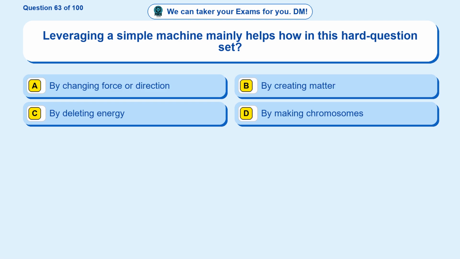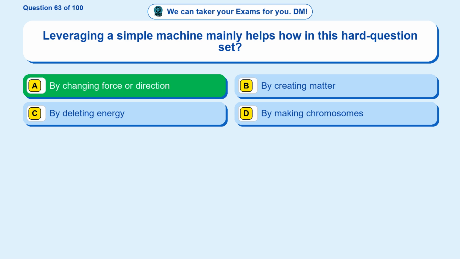Question 63. Leveraging a simple machine mainly helps how in this hard question set? Option A, by changing force or direction. Option B, by creating matter. Option C, by deleting energy. Option D, by making chromosomes. The correct answer is option A, by changing force or direction.